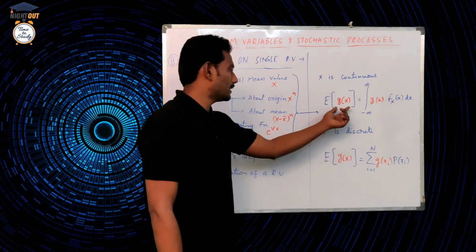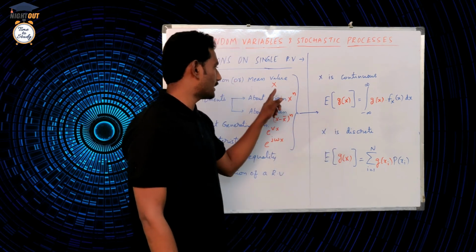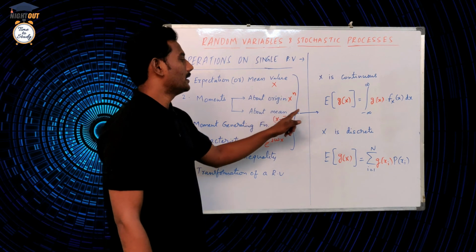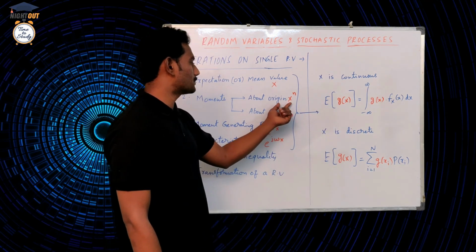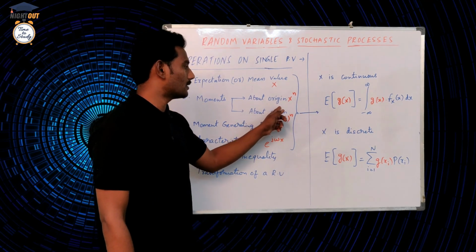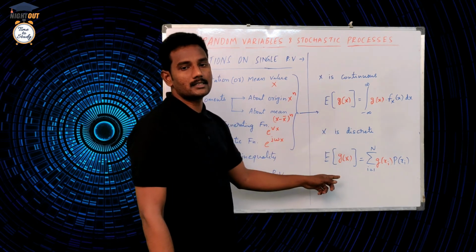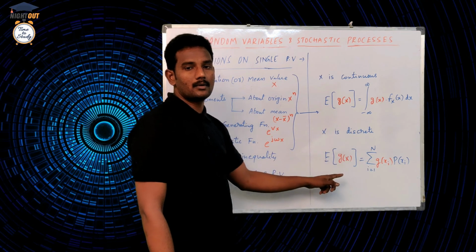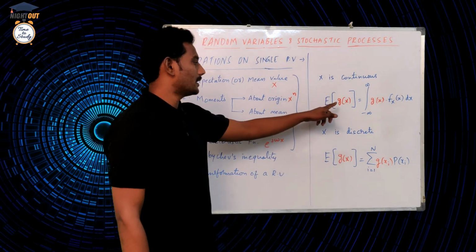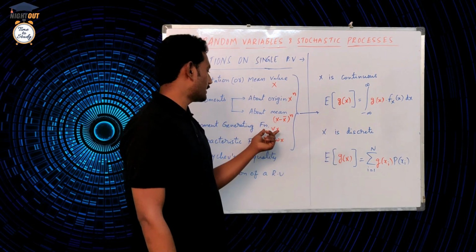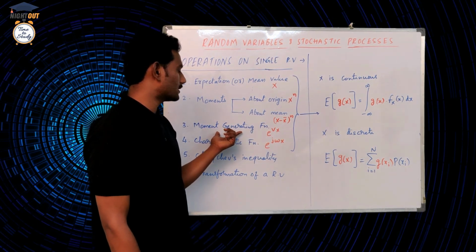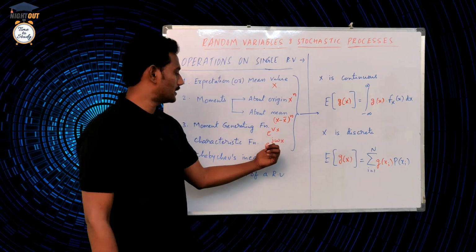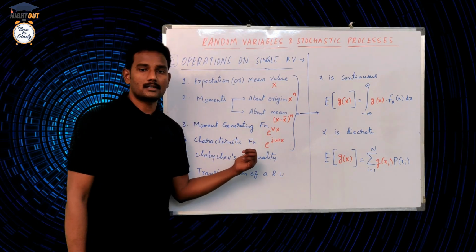Again I am repeating, if in place of g of x I write x, then it is expectation of x or mean value of x. In place of g of x, if I write x power n, then it is moments about origin. If in place of g of x I take x minus x bar whole power n, then it is moments about mean. If in place of g of x we take e power vx, then it is the moment generating function. If we replace g of x with e power j omega x, then it is the characteristic function.